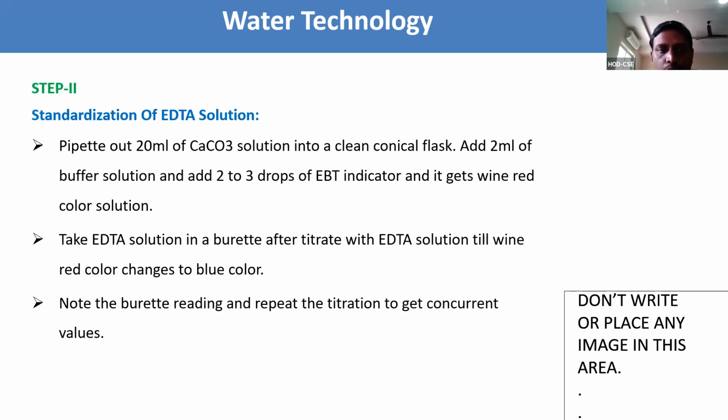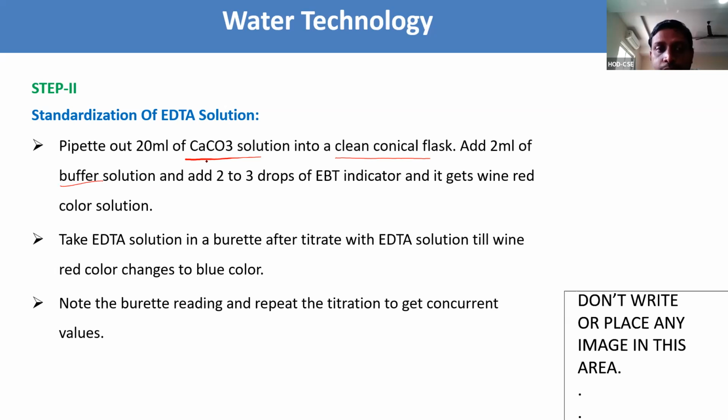Pipette out 20 ml of calcium carbonate solution into a clean conical flask. Add 2 ml of buffer solution. The buffer is a mixture of ammonium hydroxide and ammonium chloride.